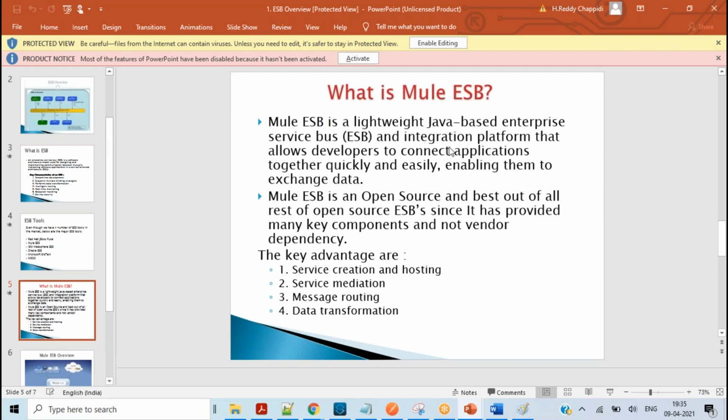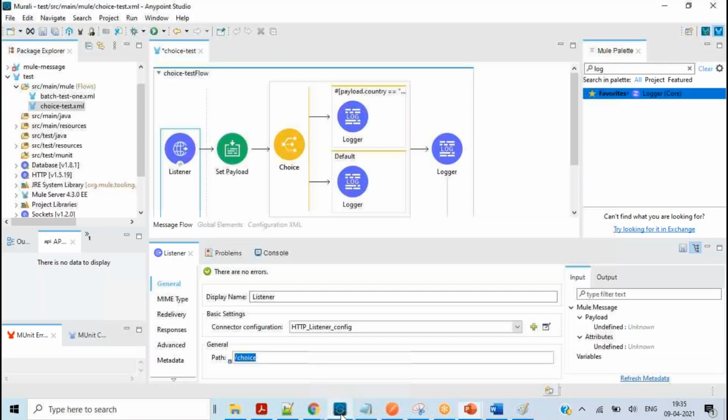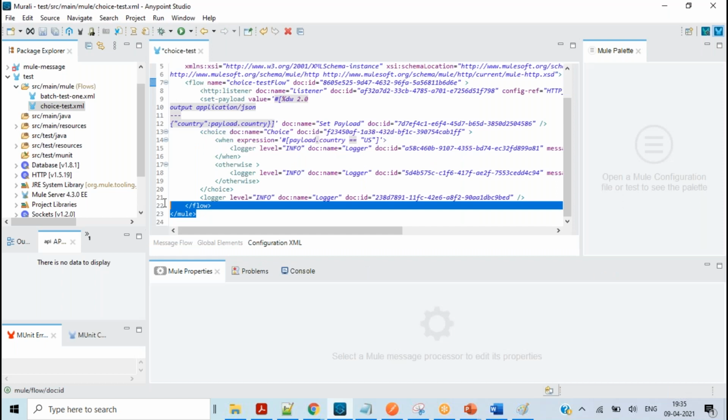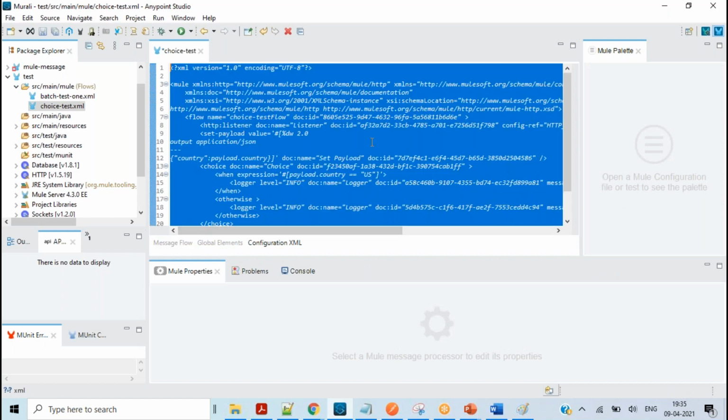Mule ESB is a lightweight Java-based enterprise service bus and integration platform that allows developers to connect applications together quickly and easily, enabling them to exchange data. Whatever you develop in Anypoint Studio will be internally converted into Java. This code is internally converted into the Spring framework, and it will be deployed in the JVM, the Java Virtual Machine. You don't see where all this is happening, but internally the code is converted into the Spring framework and then deployed into the Java Virtual Machine.